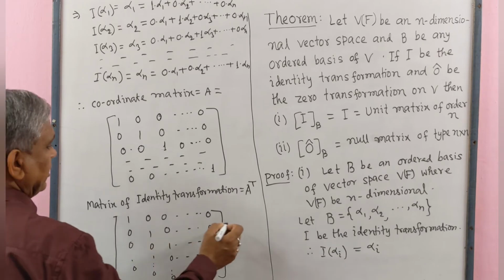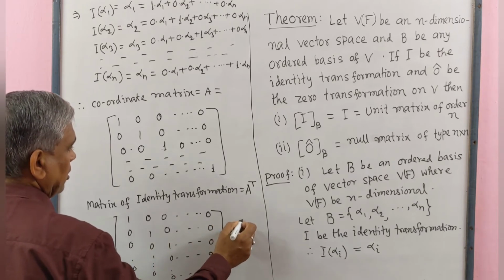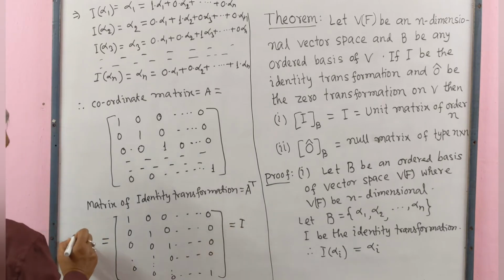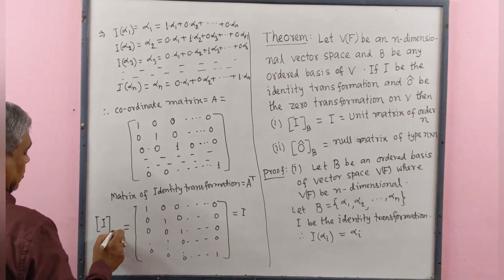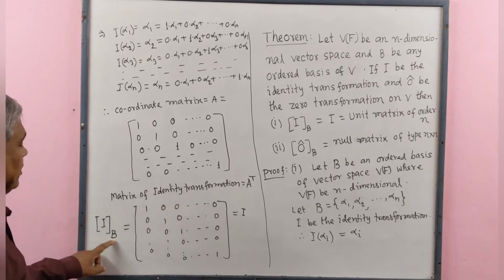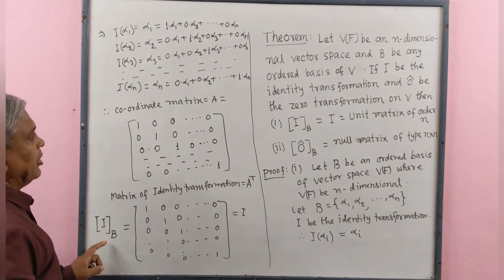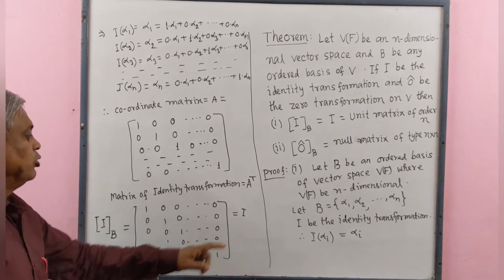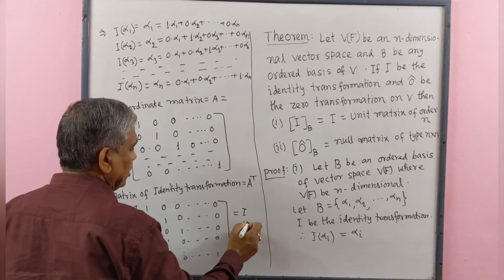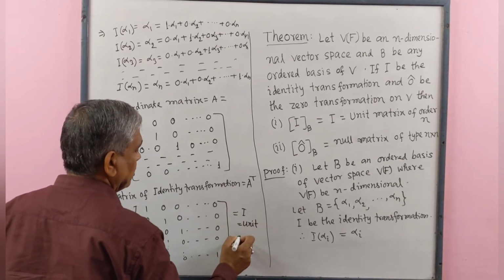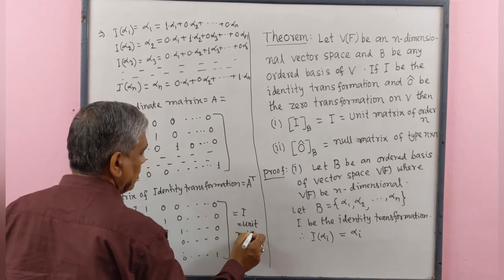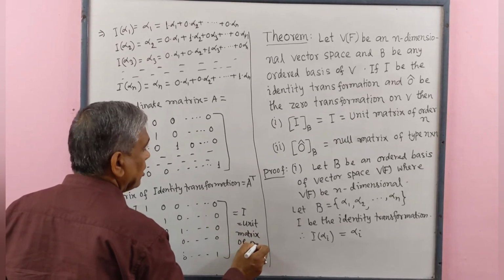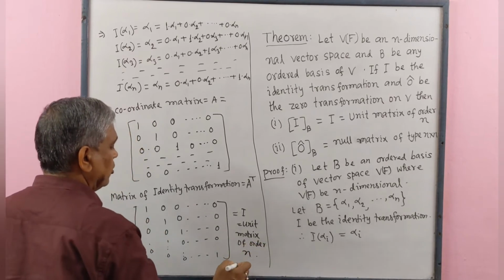This is the identity matrix I, and on the left side we write the matrix of the identity transformation I with respect to the basis B. Number 1 is proved. This is the unit matrix of order n.